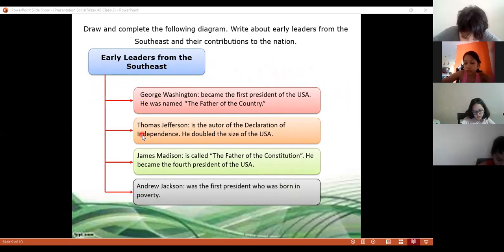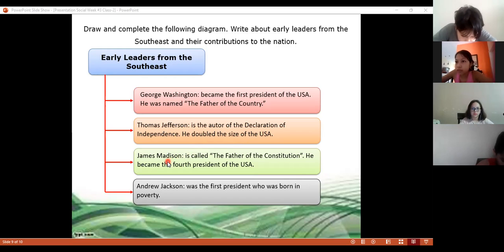Number two leader that we have is Thomas Jefferson. Thomas Jefferson is the author of the Declaration of Independence. He doubled the size of the United States of America. Remember, he was getting some lands from the French people, from France, this country.